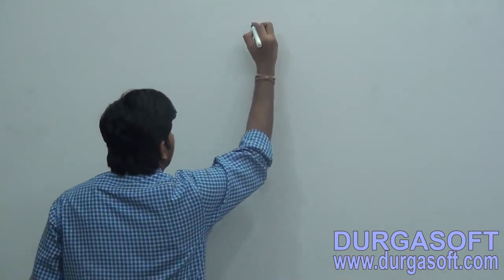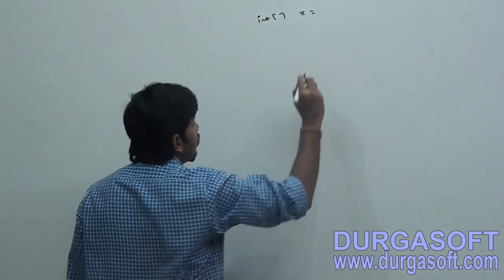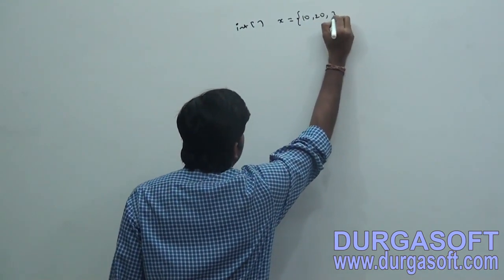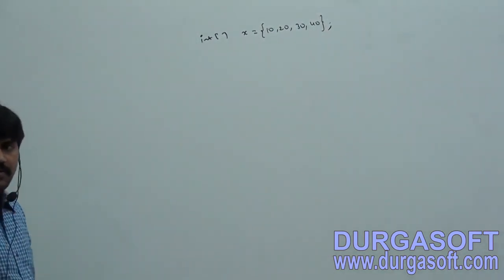I am taking one int array x is equal to {10, 20, 30, 40}.